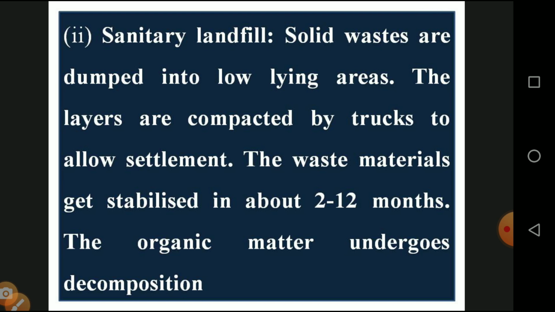Then sanitary landfill. In a sanitary landfill, we fill the land and grow some kind of plants. The solid waste is dumped into low-lying areas. The layer is compacted by the truck and allowed to settle. The waste material is settled for about 2 to 12 months. The organic matter undergoes decomposition. It is a simple process of forming organic material in the form of vermicomposting.